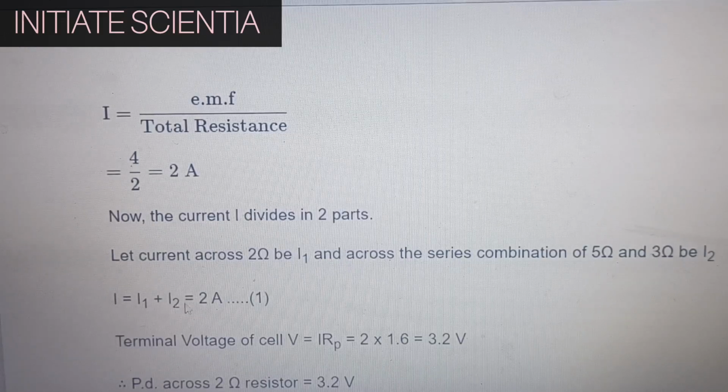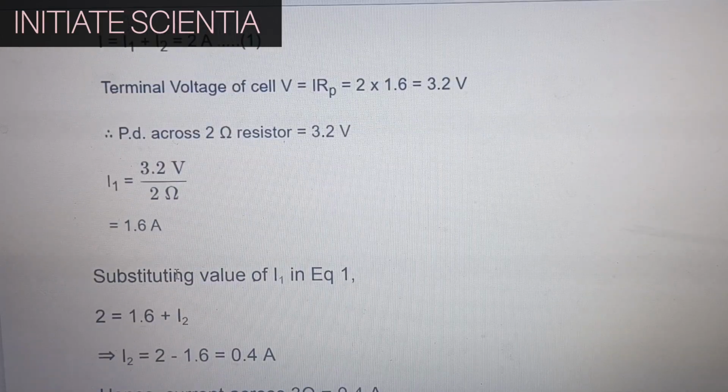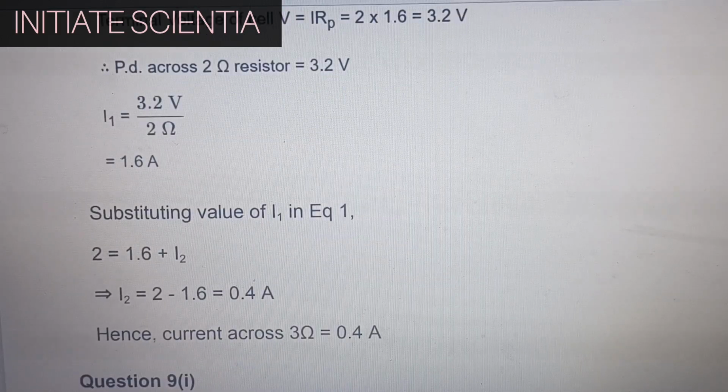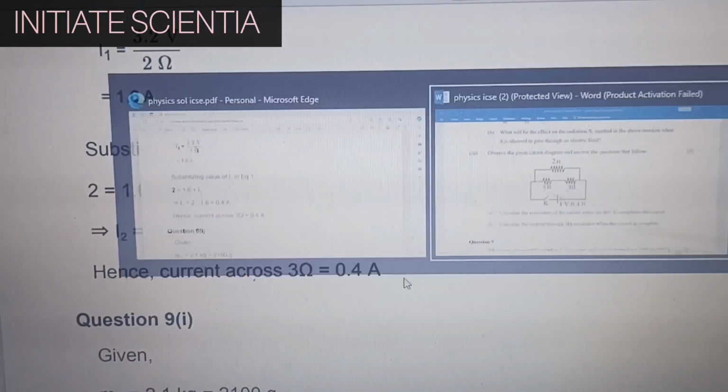Current I is equal to I1 plus I2, that is 2 A. Terminal voltage of cell V is equal to I into resistance in parallel, so 2 into 1.6 is 3.2 volt. Potential difference across the 2 ohm resistor is 3.2 volt. I1 is 3.2 by 2, that is 1.6 amps. Substituting the value of I1 in equation 1, 2 is equal to 1.6 plus I2. So I2 is 0.4 ampere. Current across 3 ohms is 0.4 ampere.